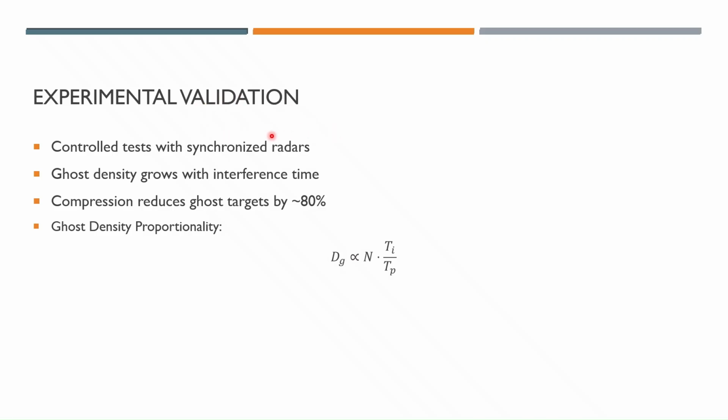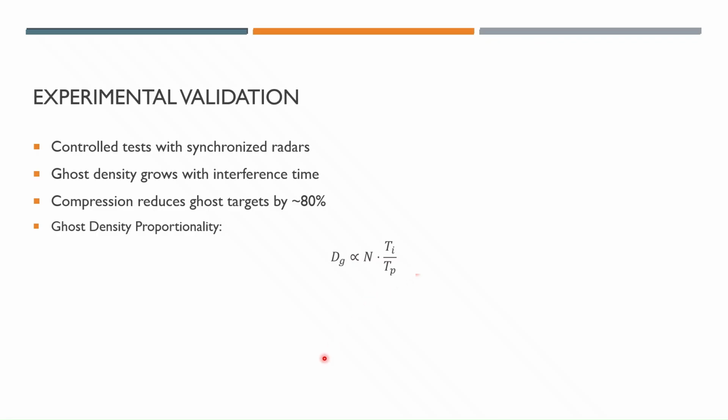Researchers validated these ideas using both lab and field experiments with multiple FMCW radars. When additional radars were introduced with smaller timing offsets, these ghost targets appeared exactly where the model predicted, which is good. This equation here describes the relationship between ghost density, d of g, and the proportionality it has with n, the number of interfering radars, and the ratio of Ti, the overlap time, to Tp, the total chirp period.